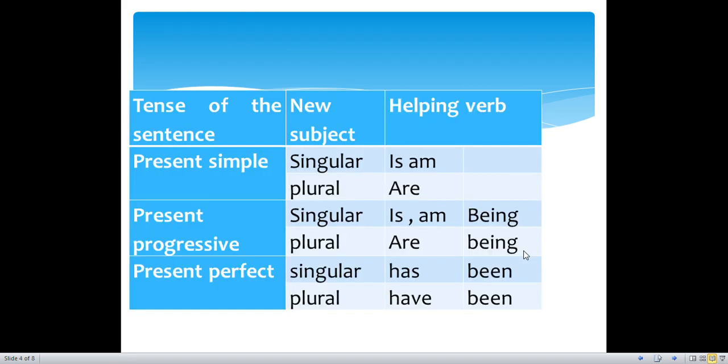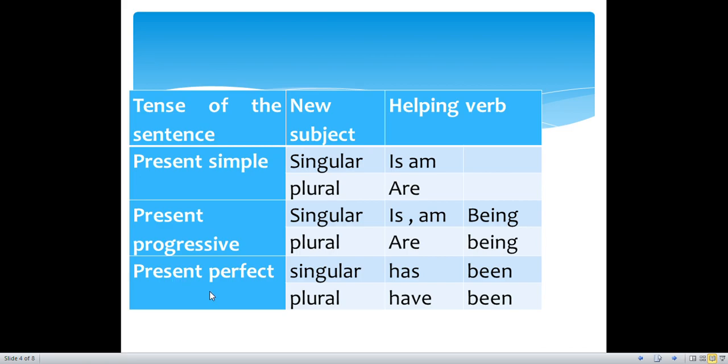So, if the tense in active voice is a present simple and you're asked to change it to passive voice, if your new subject is singular, you will use is or am with it, and if it is plural you will use are. If it is the present progressive tense or continuous tense and your subject is singular, you will use is, am, and you will add being to it as well. And plural, same, you will use are and then add being to it.